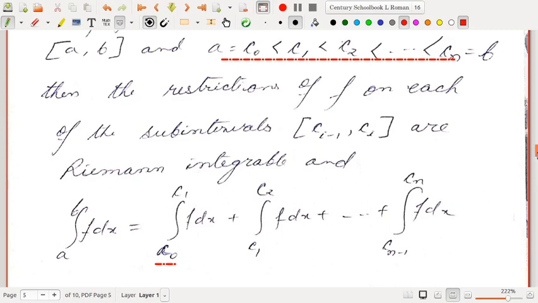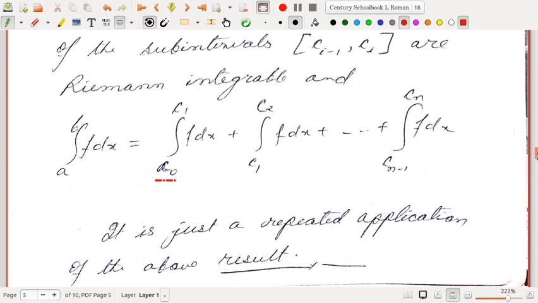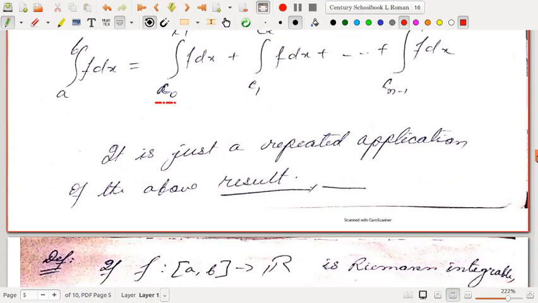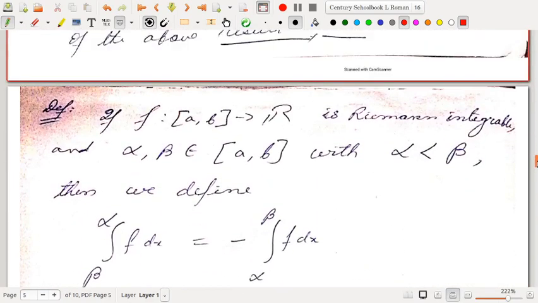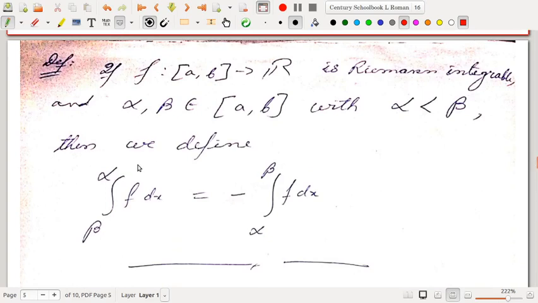So that way we can compute the integral. So it is just a repeated application of the above result. Okay. So next, we have seen the definition of integration when a is less than b. But while doing problems we often come across those integrations where the lower limit is greater than the upper limit. So this has also got some meaning which is defined here and which you already know.